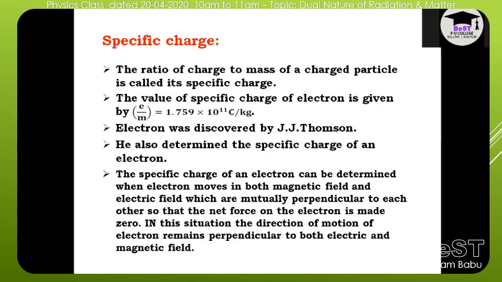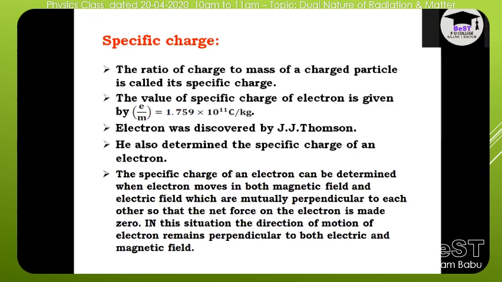Next, now check here specific charge concept given, and if you check the screen, so the ratio of the charge to mass of charged particle is called the specific charge. So you can note down these definitions and important points also. The value of the specific charge of electron is given by e by m is equal to 1.759 into 10 power 11 coulomb per kg, and the electron was discovered by J.J. Thomson, and he also determined the specific charge of an electron.